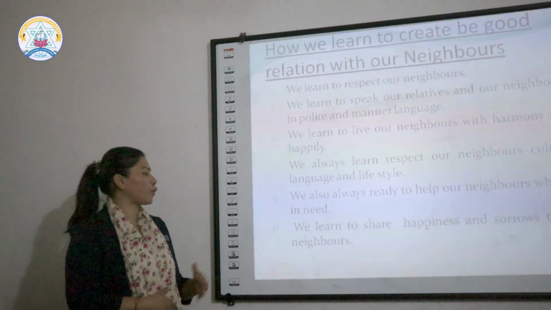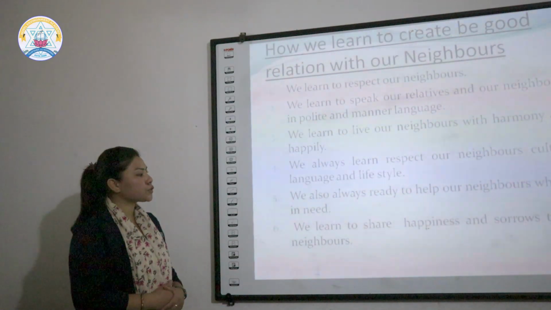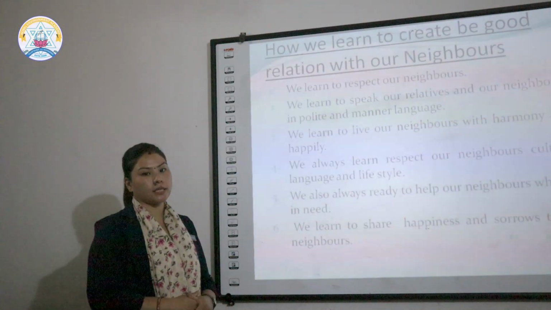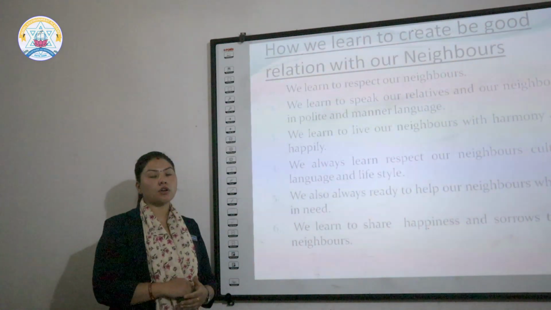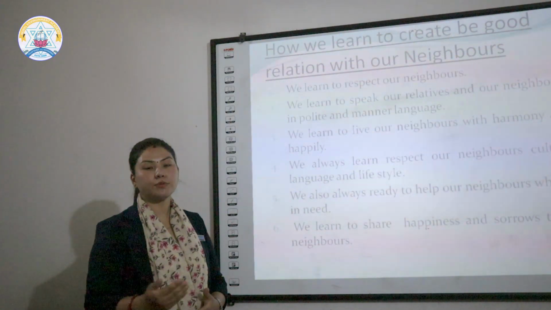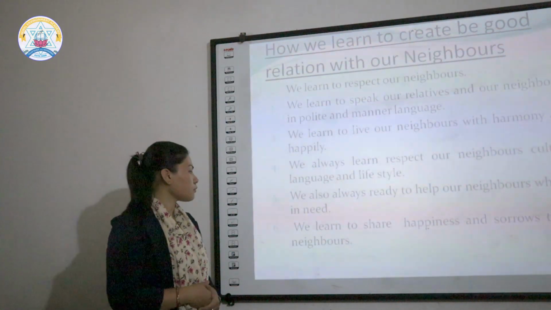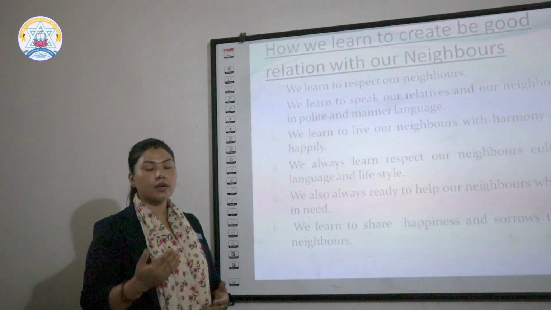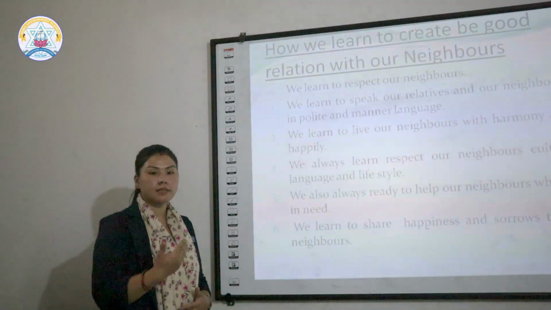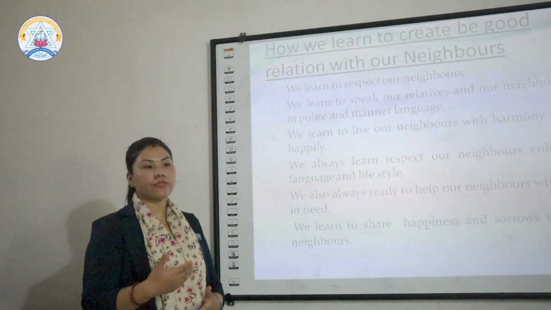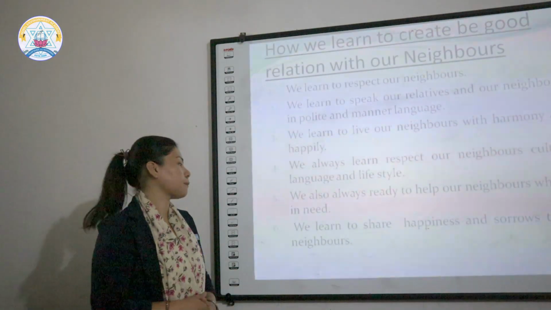Now we go to point 5. We should also be ready to help our neighbors who are in need. Yes, the neighbors do not always help us. We also give help to them, because the neighbors also give us help. It is also our responsibility to give it back if they need our help.